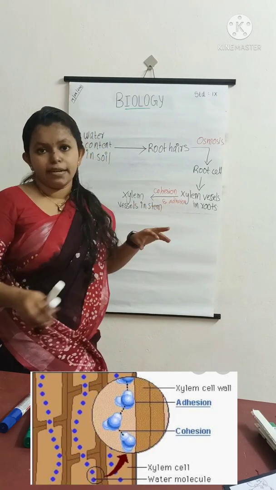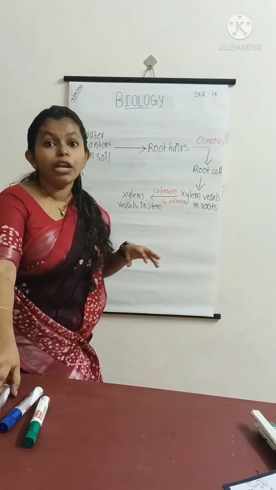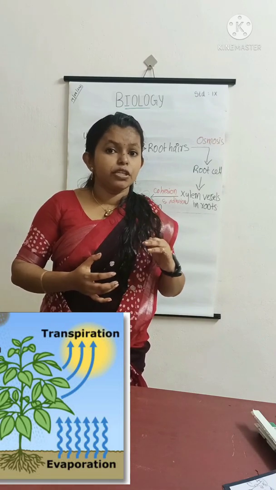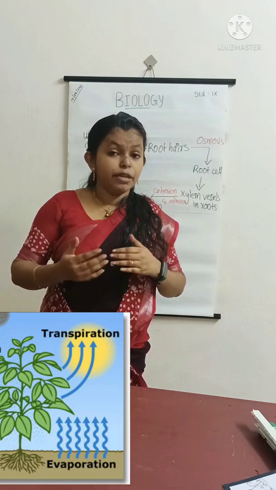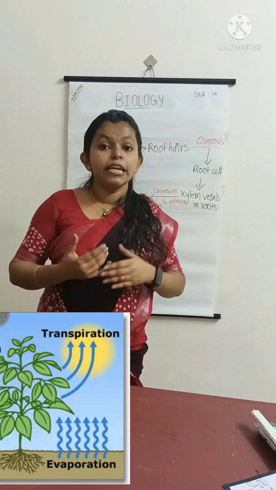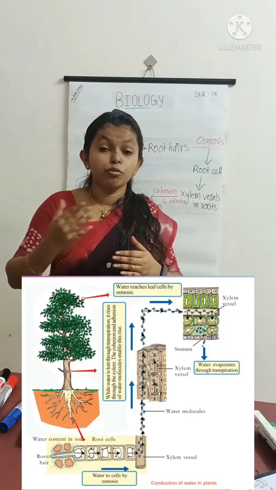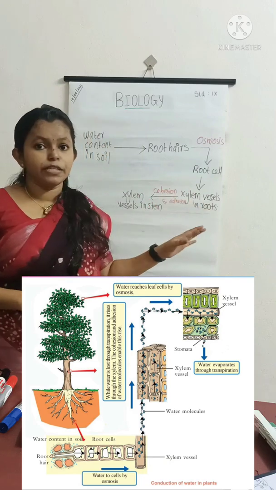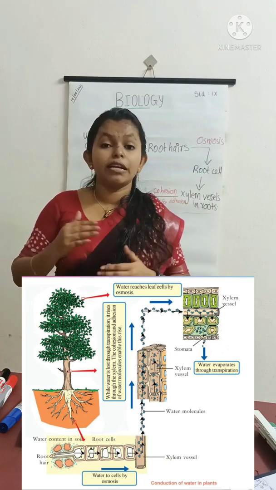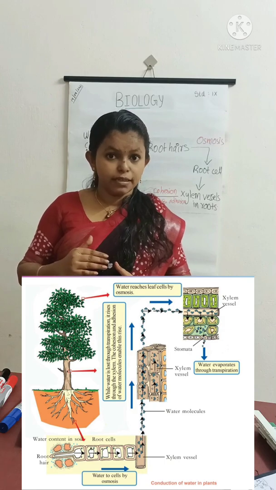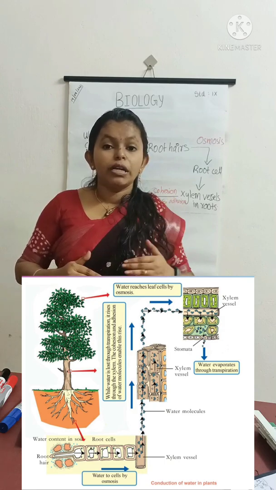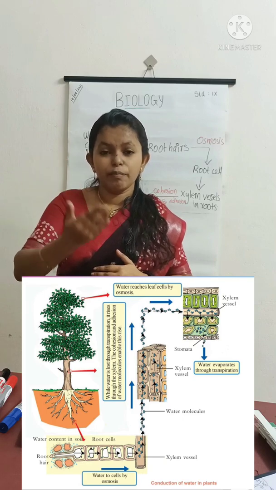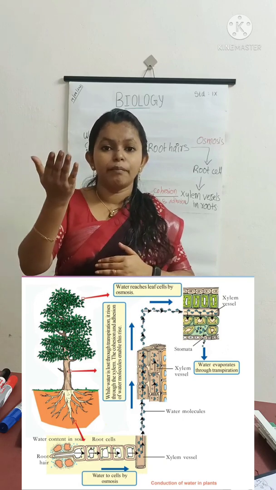Through cohesion and adhesion. We all know that transpiration takes place in plants. Transpiration is the loss of water in gaseous form through stomata as a result of evaporation. During transpiration, water is lost from the leaves, so water rises through xylem.